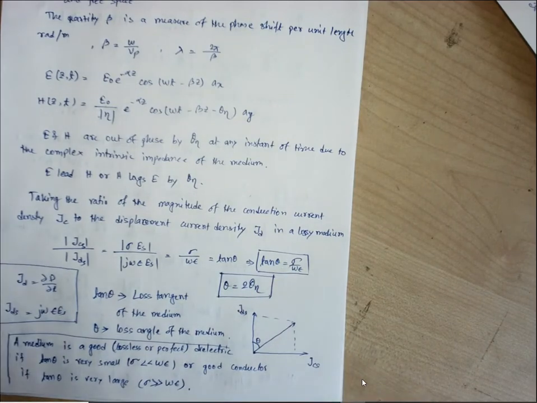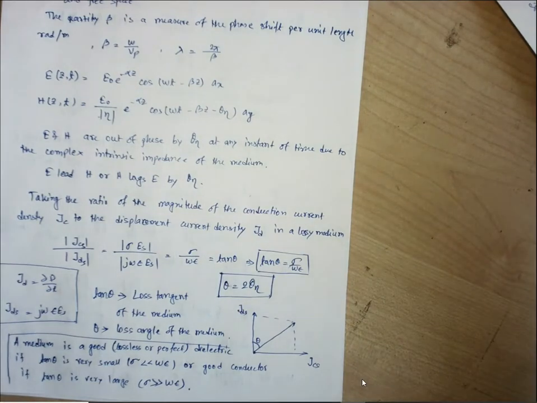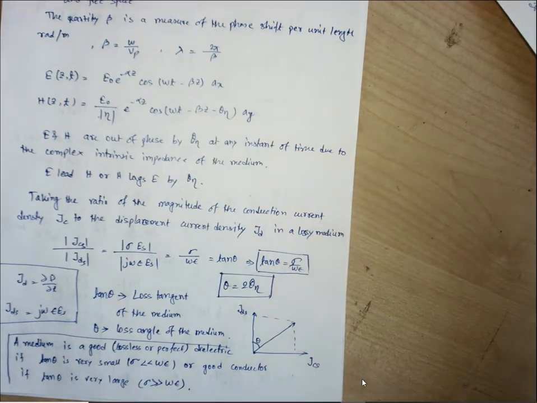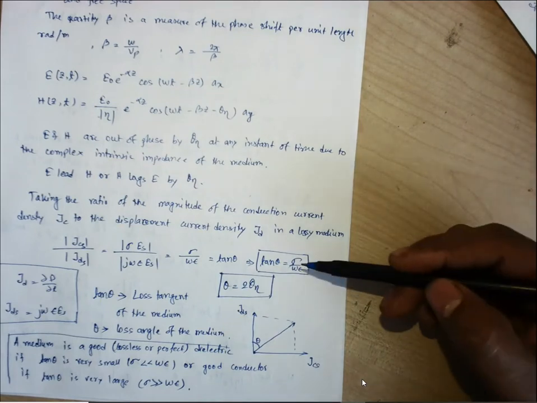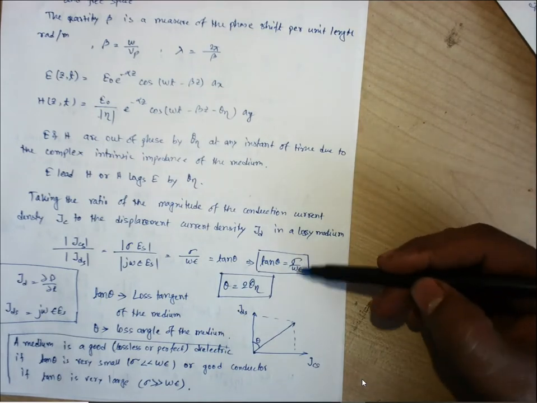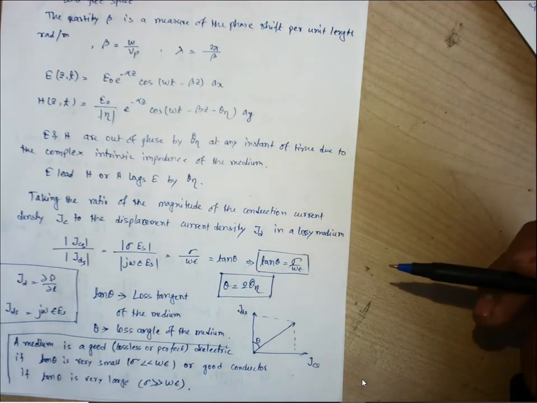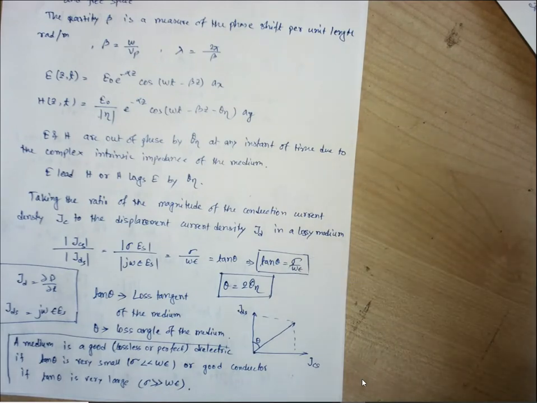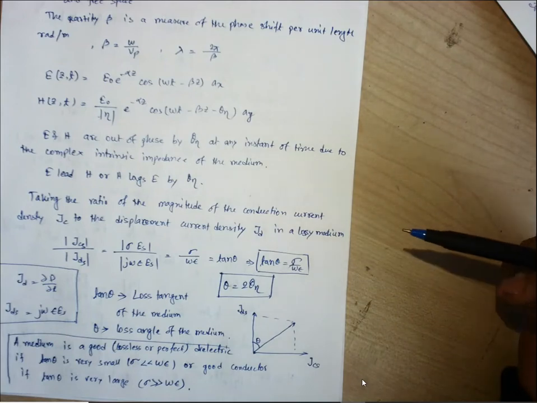For a particular medium, let us consider our free space or any lossless dielectric, sigma and epsilon are fixed, we can't change them, but this tan theta will also change if frequency is changed. So for low frequency, with this expression, tan theta will be higher.